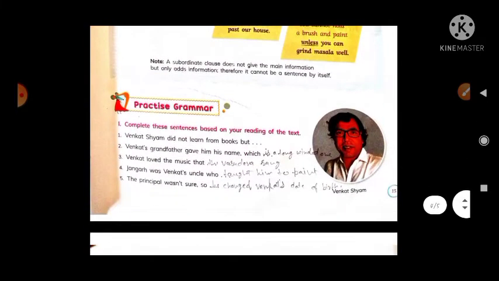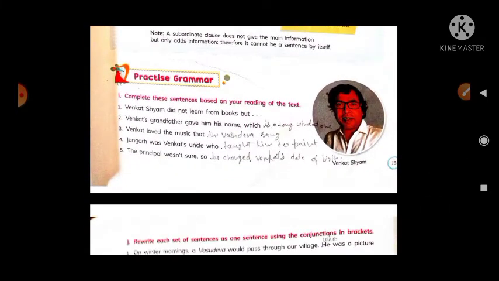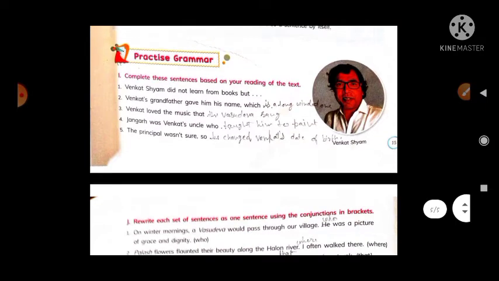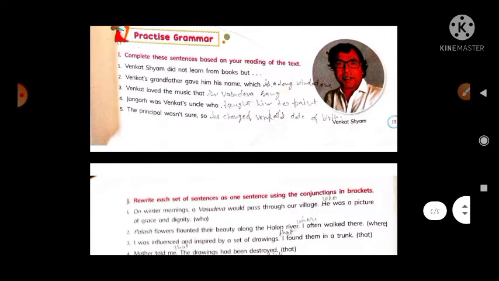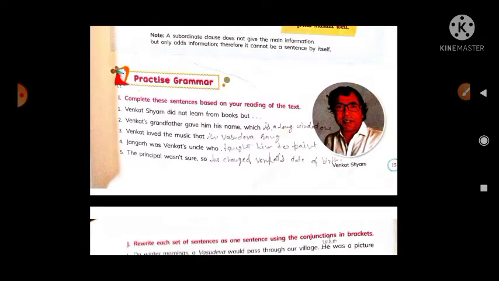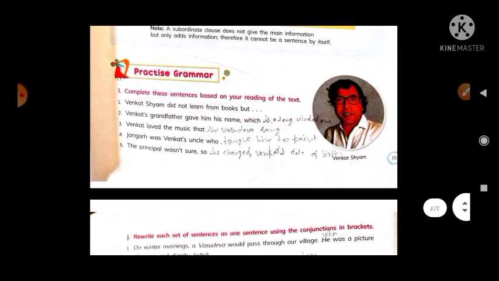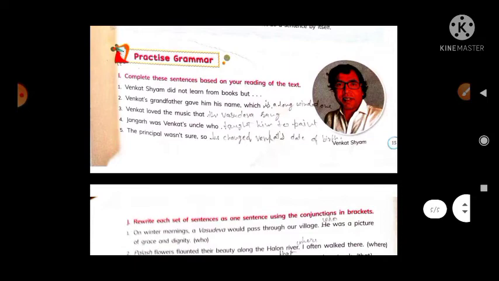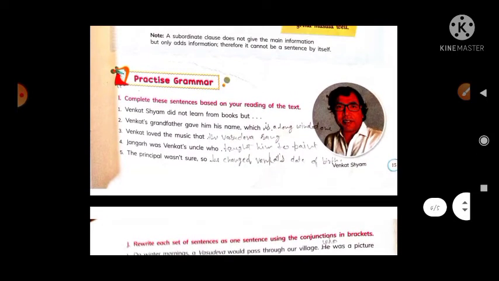Now next exercise is: complete these sentences based on your reading of the text. I think you read this chapter very well, and when you read, you get many of the words. Here is the exercise that depends on your reading.